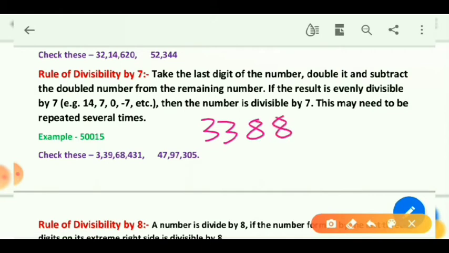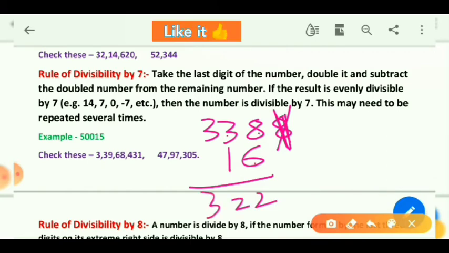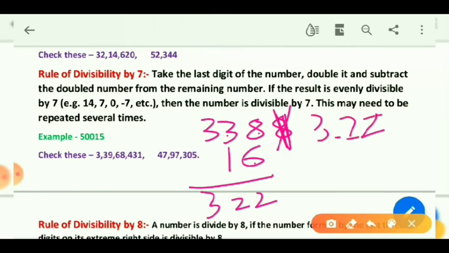So the last digit is 8. So make it double and remove it. 8 twos are 16. So write here 16. So 8 minus 6, it is 2, and 3 minus 1, it is 2, and bring down 3. So 322. The last digit is 2, so make it double. 2 twos are 4. Okay, so now it will be 12. 12 minus 4, it is 8, and here is 2, so bring down 2.